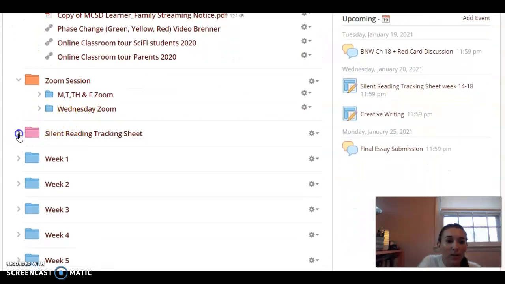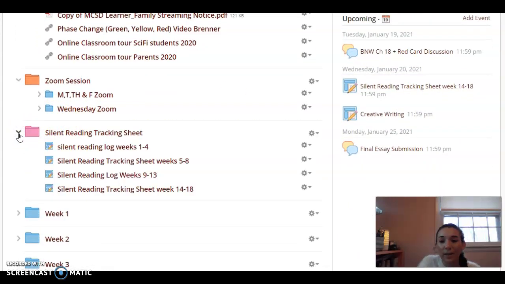Then we have our silent tracking sheet. We silently read every day for 15 minutes, and we log it in our silent reading logs, which are in accordance to the number of weeks that we have in class. So we would be starting off with the log for weeks 1 through 4.